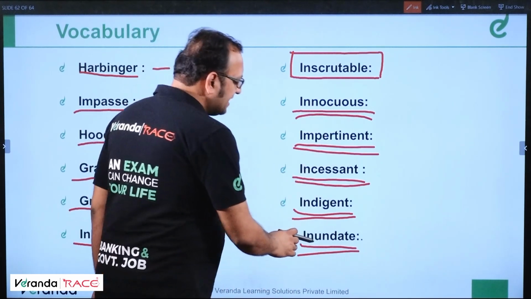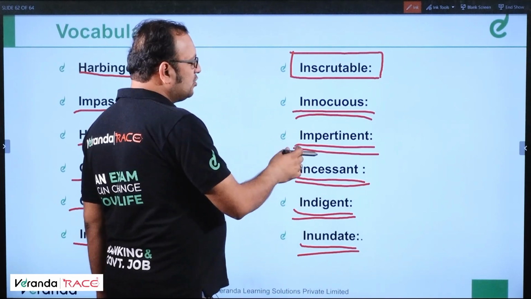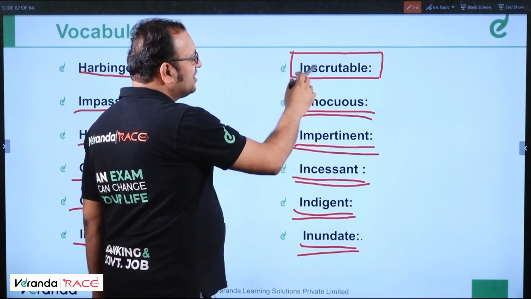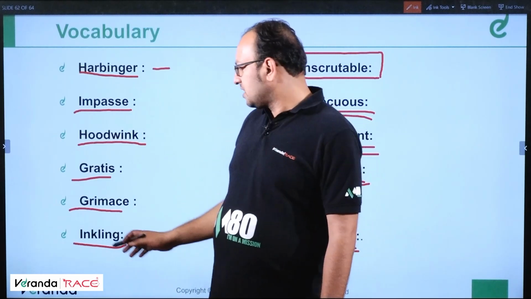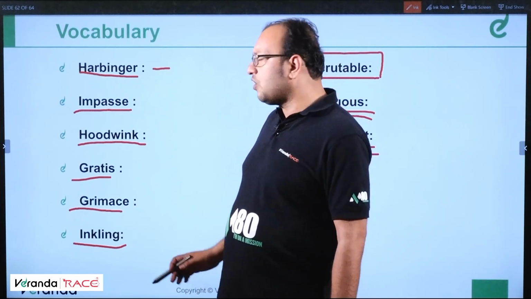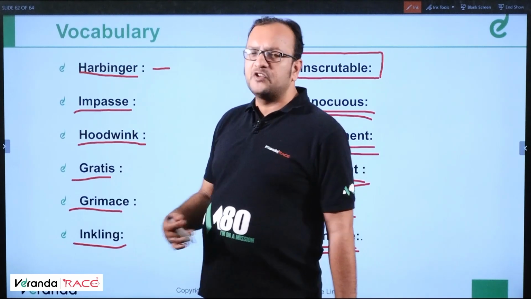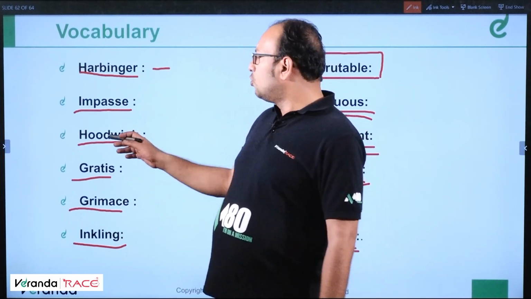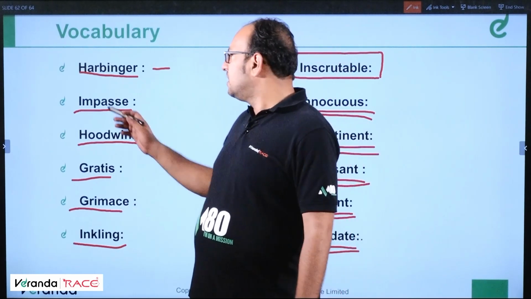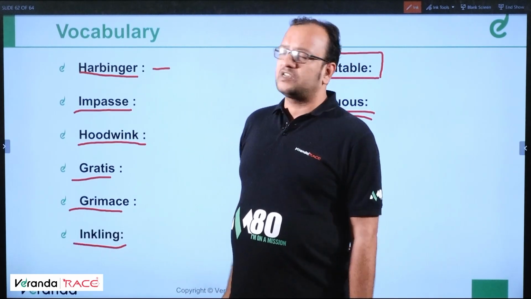I'll repeat the words for you. Inundate means flooded. Indigent means poor. Incessant means continual or non-stop. Impertinent means rude. Innocuous means harmless. Inscrutable means incomprehensible. Inkling means hint. Grimace means an expression of pain on your face, often comical. Gratis means free of cost. I've told you the use. Hoodwink is a verb which says to deceive someone. Please don't hoodwink me this way. Impasse means deadlock or a difficult situation. Harbinger means messenger or forerunner.